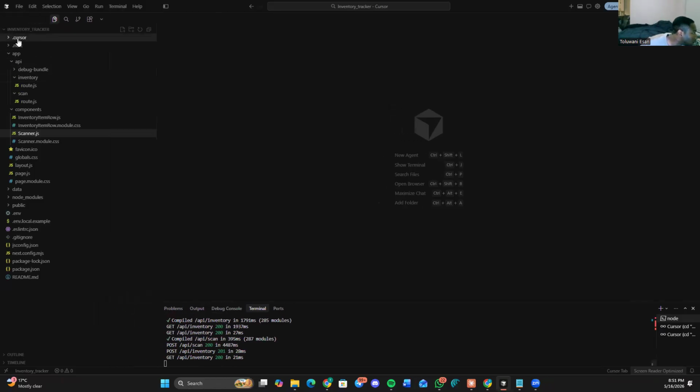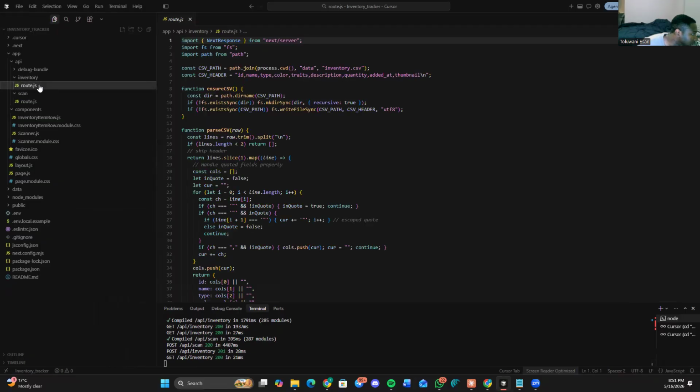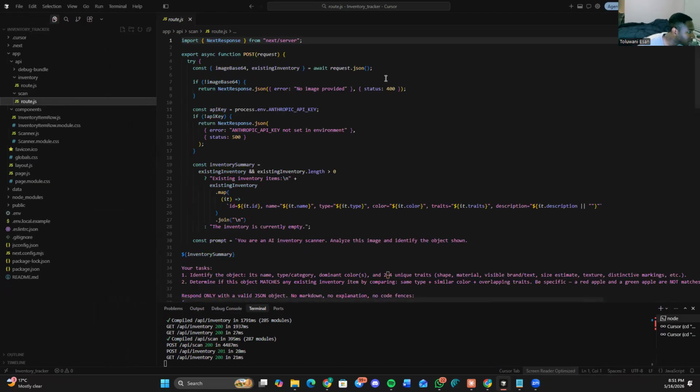I can make this bigger a bit. This is Cursor, then the app, the API, the debug handler that did the current debug. Then the inventory right here, where items get added to the inventory. Then the scanner, the routes, the camera, and everything to do with how it scans.